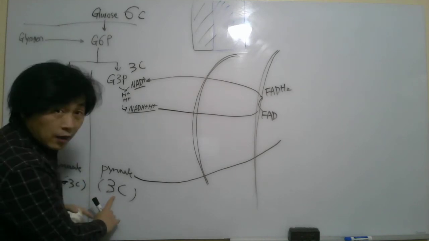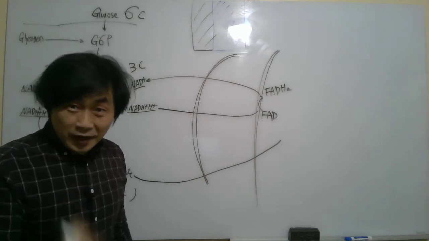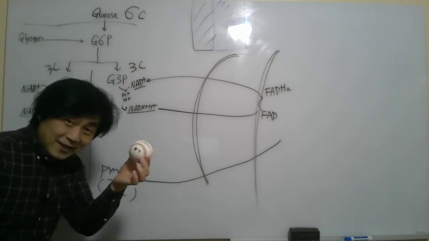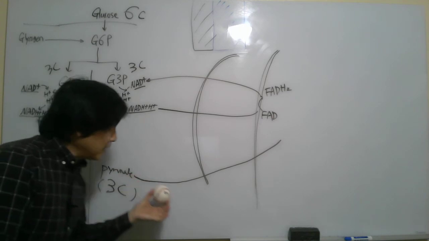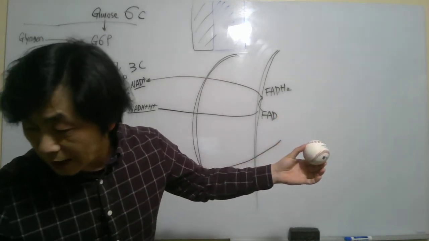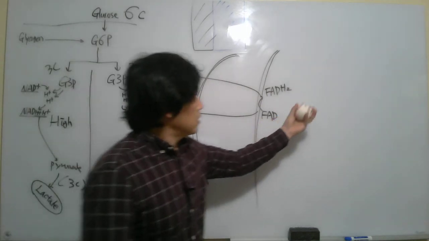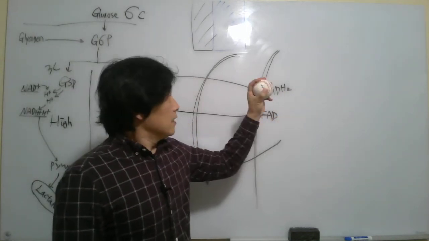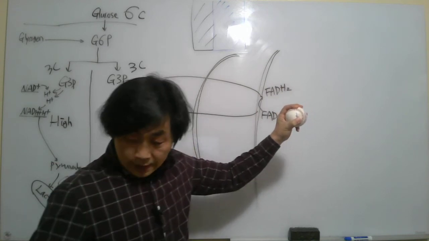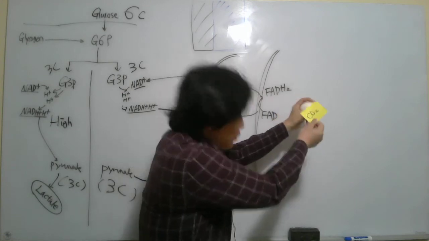Pyruvate has 3 carbon, but in the pyruvate dehydrogenase reaction, pyruvate enters the mitochondria. The pyruvate dehydrogenase reaction is kind of like squeezing this ball. This enzyme squeezes the ball and CO2 is released, right?